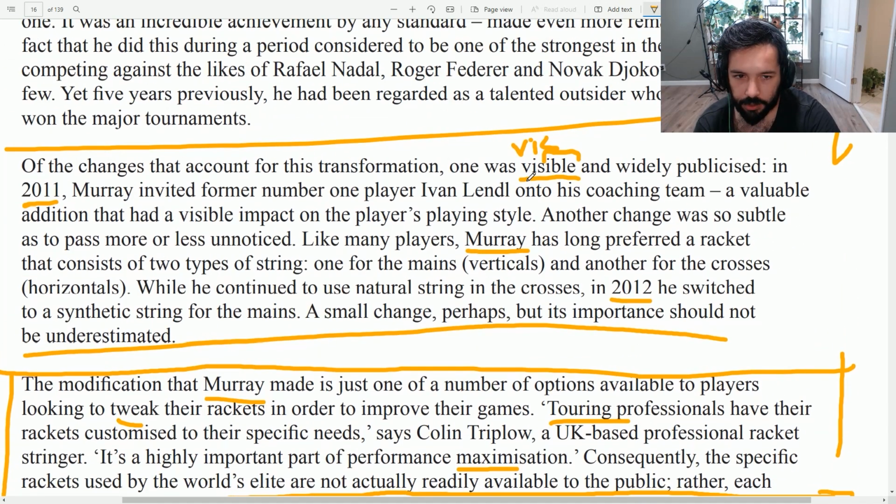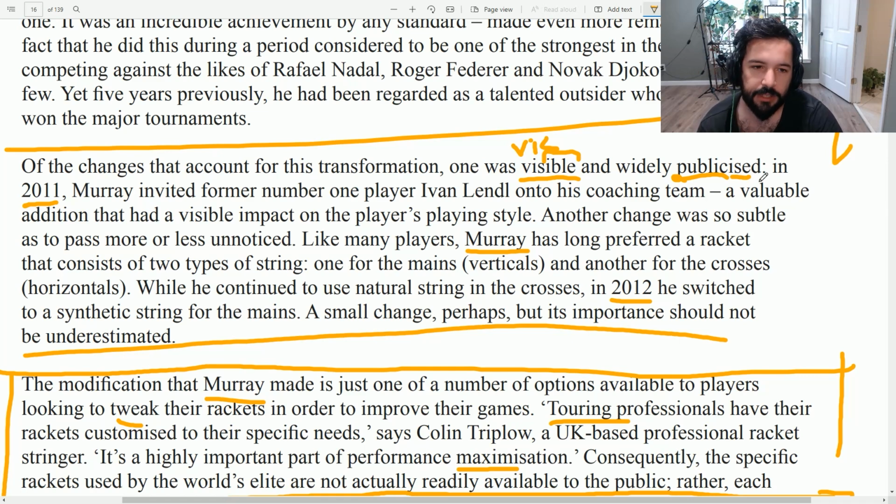Okay, it was visible and widely publicized. Public, meaning it's available to everyone. It can be seen by everyone. Publicize means make something popular, put something in front of a large group of people, like advertising something. That would be publicizing it, promoting it.